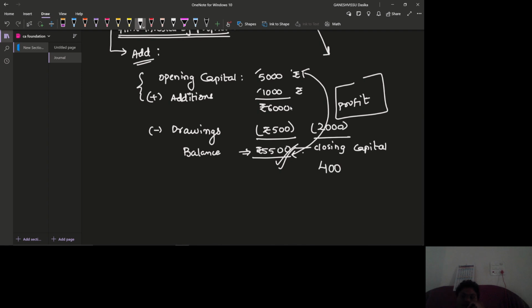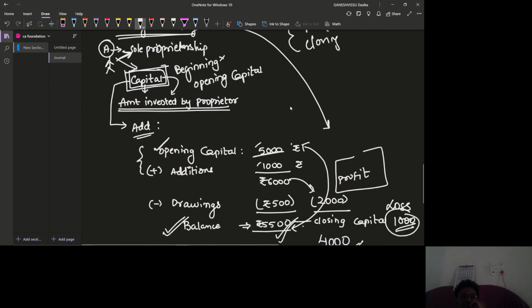The difference is 4,000, right? If the difference is 4,000, we are going to get some loss of 1,000 rupees. So if we are required to calculate the profit or loss, we are going to compare opening capital and closing capital. And of course, this method is called statement of affairs.